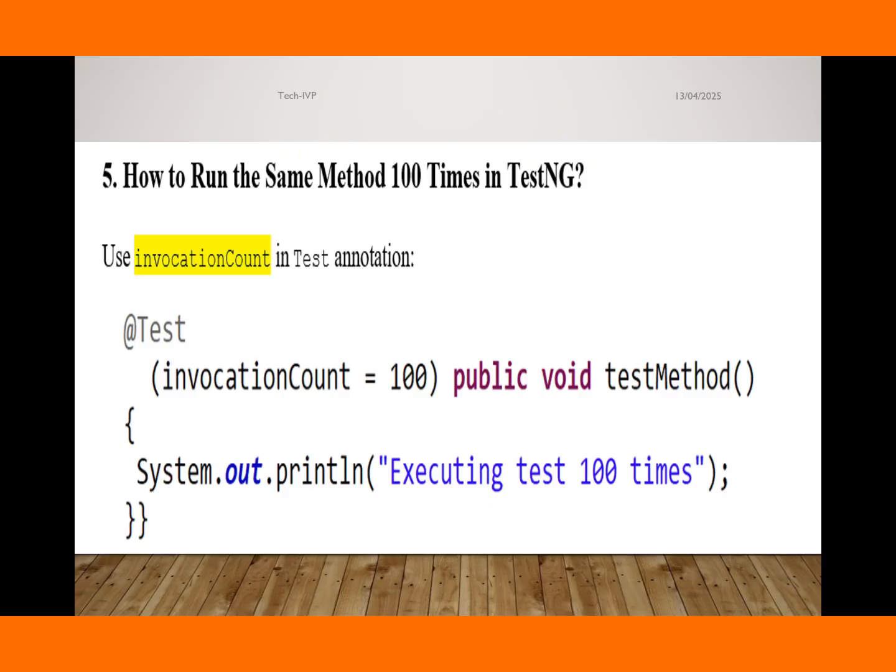Next question, how to run the same method 100 times in TestNG? If you want to run it 100 times or 10 times, then we can use invocationCount. Keep in mind, we can use invocationCount equal to 100, and then your test case will be executed 100 times. The same test case will be executed 100 times.